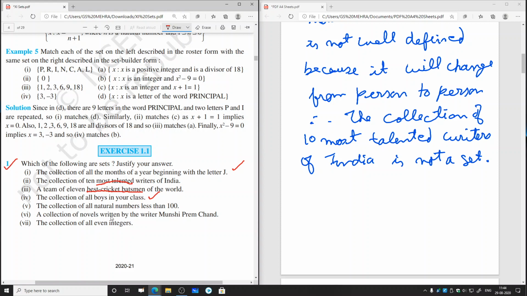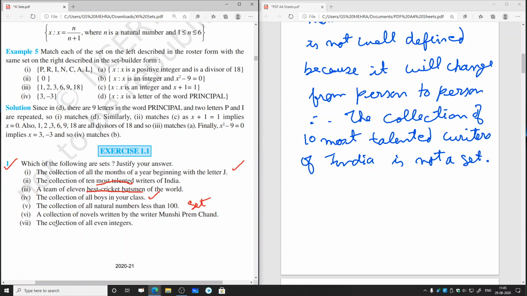Then fifth part, the collection of all natural numbers less than 100. We know what are the natural numbers less than 100: 1, 2, 3, and so on till 99, and this list will not change for anyone. It will remain the same for everyone. Therefore, the collection is very well defined, and therefore we say that this collection is a set. So the fifth one, the collection of all natural numbers less than 100, is a set.